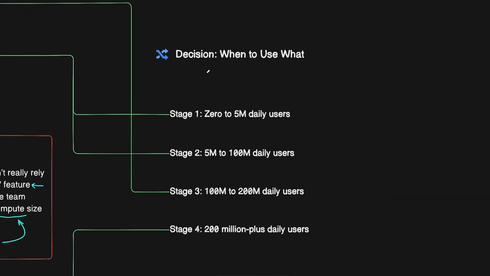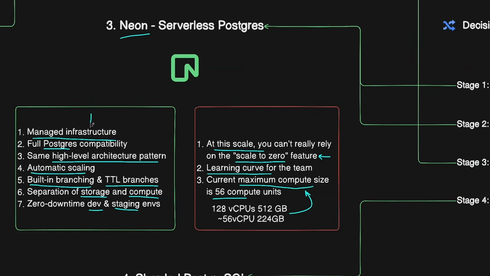Considering the pros and cons of all these solutions, let's now see when to use which based on the stages of this system. In the first stage, where you have 0 to 5 million daily active users, you can start with Neon because, first of all, you get managed infrastructure. It's the same architecture that OpenAI uses, a single primary with auto-scaling replicas for reads, but it's also serverless, which means you can ship 10 times faster because you're not spending weeks configuring replication and backup strategies. This is managed automatically. You also get instant database branches, which means you can easily test migrations.